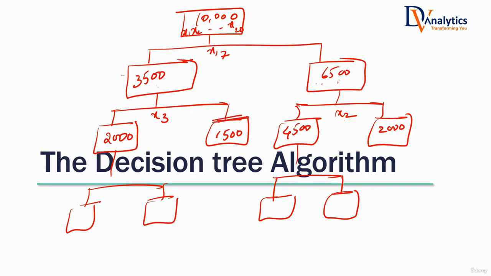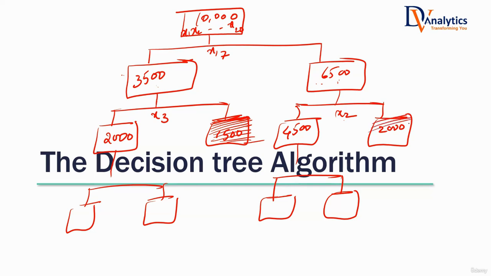Let us suppose 1500 records are there. Almost all of them are buyers. All of them are buyers. Shall I further split it, or is this sufficient here? Sufficient, sir. What is our final goal? Our goal is to get the pure subsets. I got the pure subset. I'll stop this. Does that mean I'll stop the whole algorithm, or shall I continue with the rest of them? Please continue, sir.